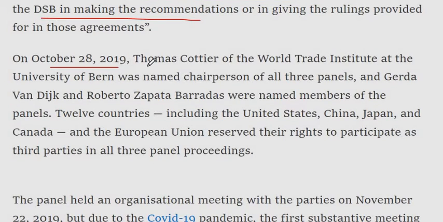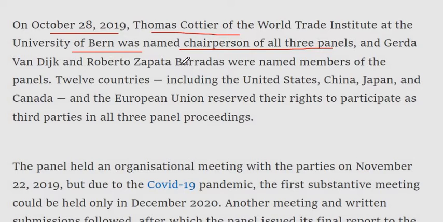On October 28, 2019, Thomas Cottier of the World Trade Institute at the University of Bern was named chairperson of all 3 panels, and Gerda van Dijk and Roberto Zapata Bardas were named members of the panels. 12 countries, including the United States, China, Japan, and Canada, and the European Union reserved their rights to participate as third parties in all 3 panel proceedings.